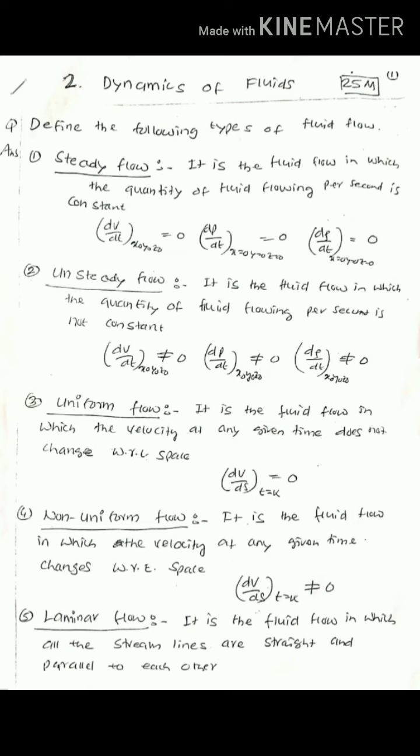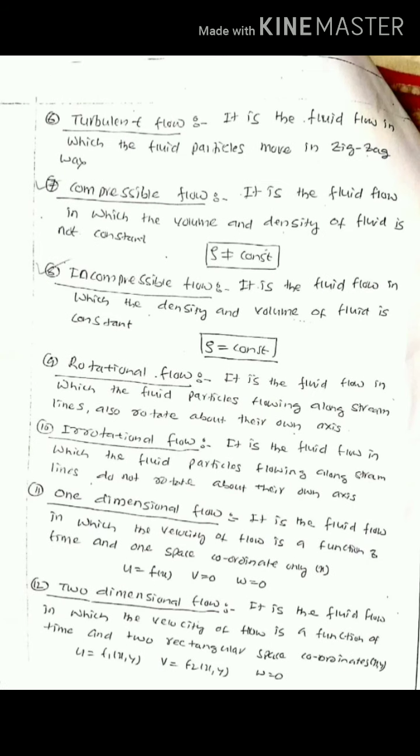Another type of flow is laminar flow. This is the flow for which all the streamlines, meaning a graphical representation of the fluid flow path, are straight and parallel to each other. Then we can call it a laminar flow. The opposite of this is turbulent flow. In this flow, the fluid particles move in a random zigzag path.